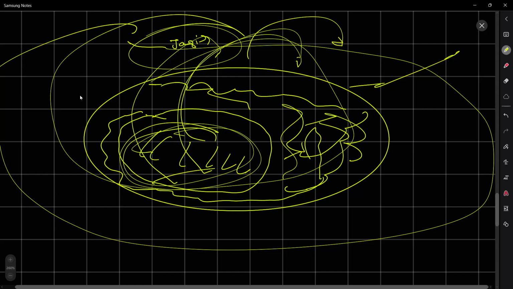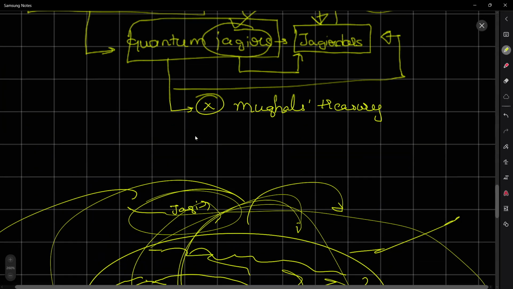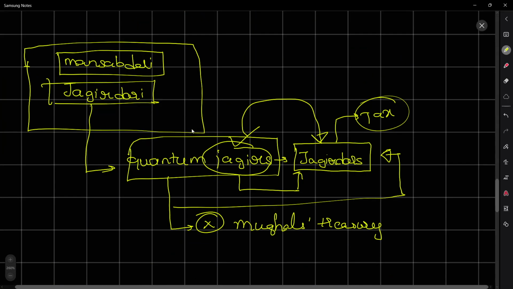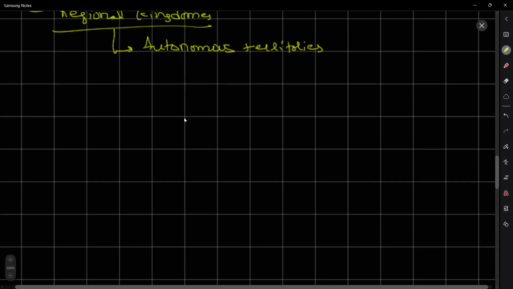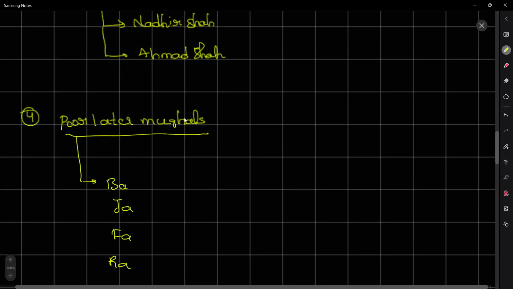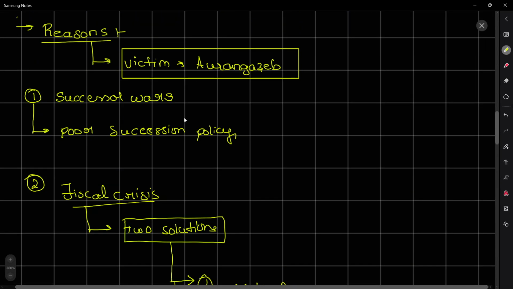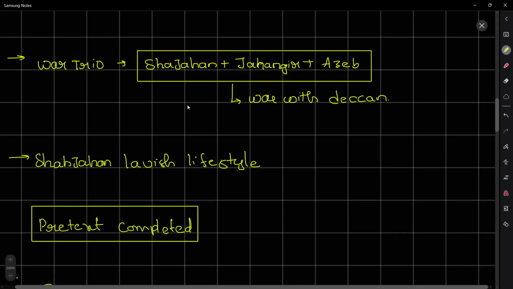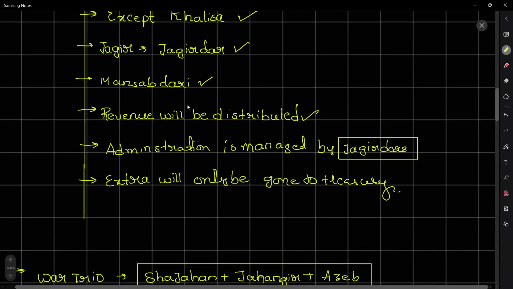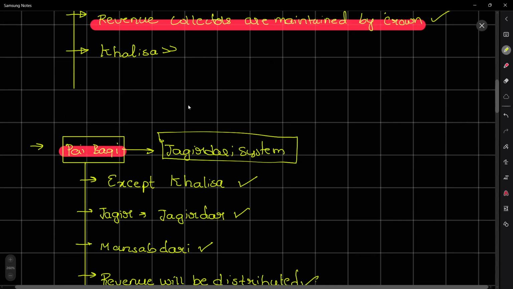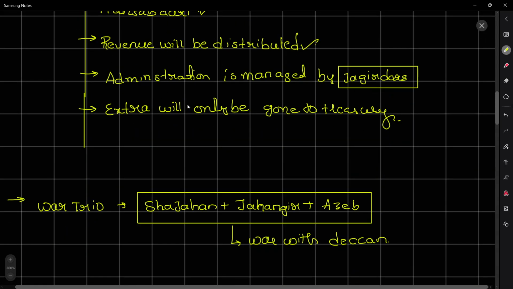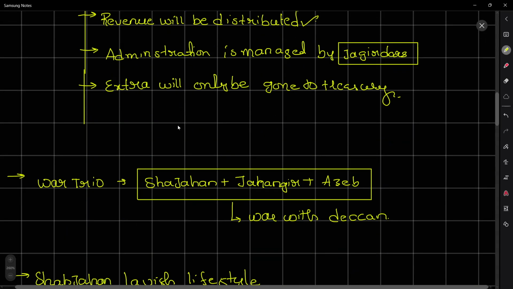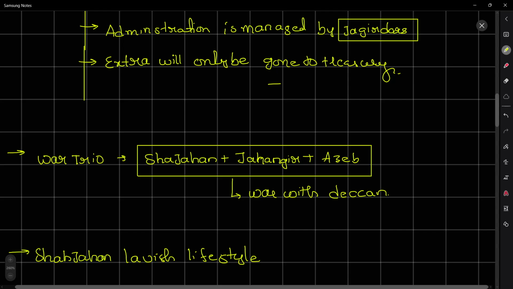This is a most profitable system for the Mughal empire, because they do not have to pay from their own treasury. They leave the Paybaki, or less fertile land, to jagirdars, and they keep the Khalisa land. So that's a win-win situation. The extra will only go to the treasury.